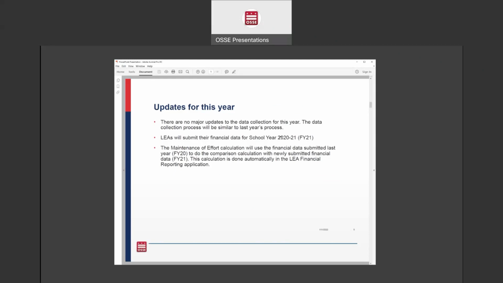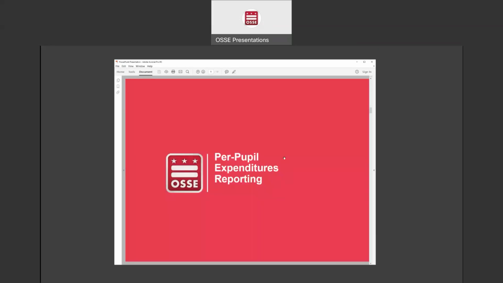As happens each year, the maintenance of effort calculation will use the financial data that was submitted in the preceding fiscal year. So the application has been updated to reflect that the maintenance of effort calculation will be comparing your FY20 financial expenditures with your newly submitted FY21 financial expenditures. And as you'll see when I do the demonstration, this calculation is done automatically in the application itself.